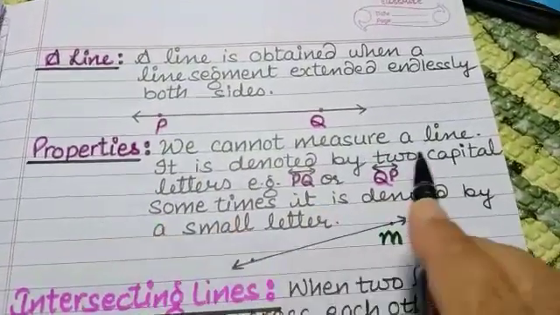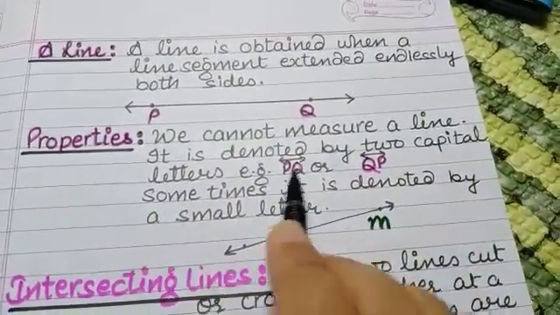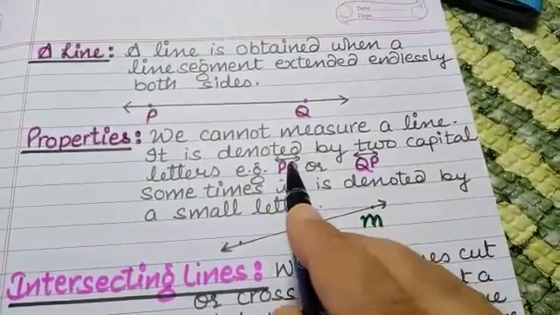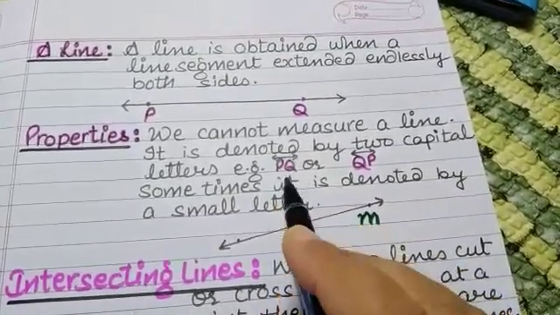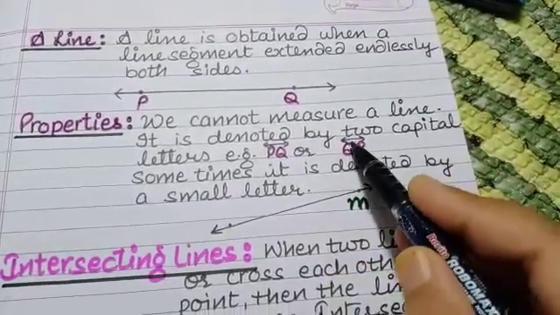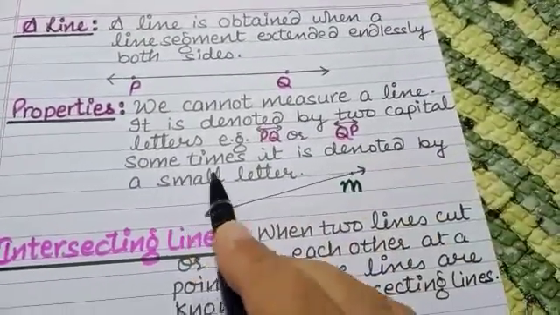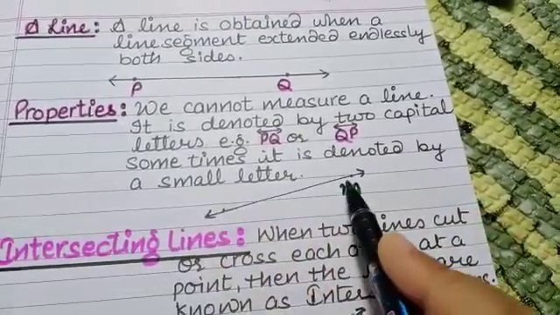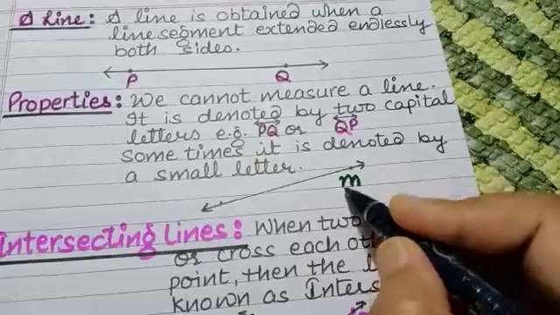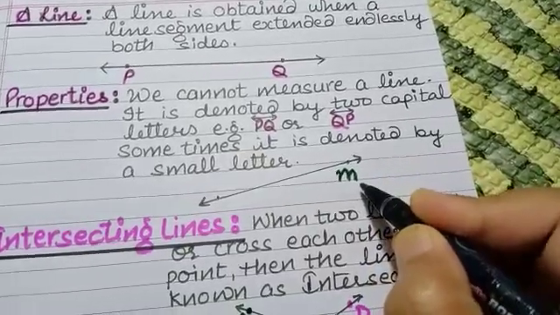Properties. We cannot measure a line. It is denoted by two capital letters. This is the symbol of a line. Line PQ, or we can write it in reverse order also, line QP. Sometimes it is denoted by a small letter. Instead of writing two capital letters, we can represent it using a small letter.